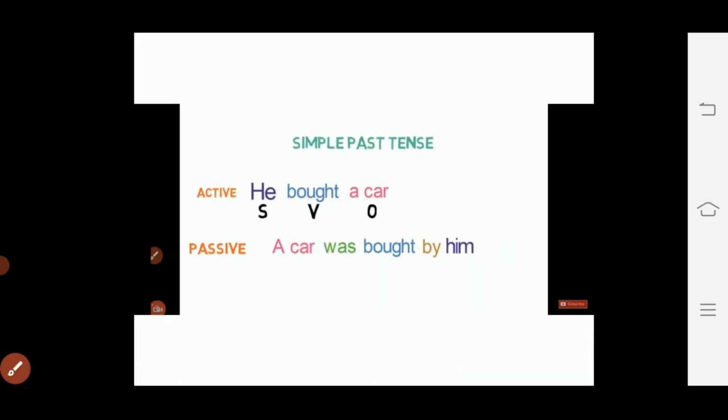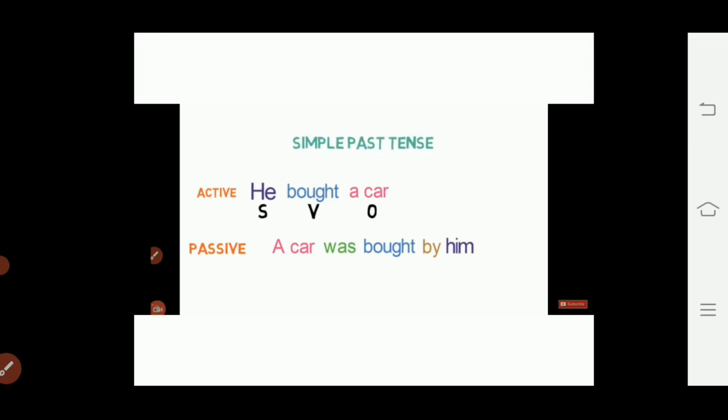Our next tense is simple past tense. In simple past tense, we usually have the second form of the verb, and the sentence structure is subject, second form of the verb, and object. So while converting these types of sentences into passive voice, we have to use was or were as a helping verb and then the third form of the verb.